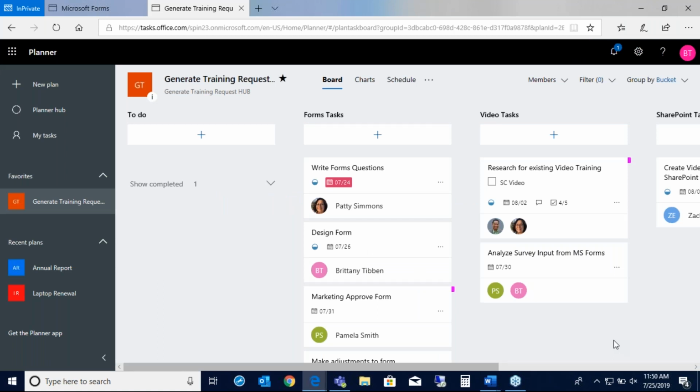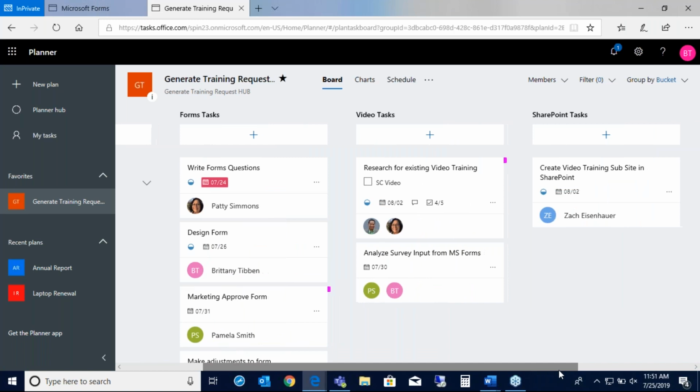I love being able to define my own buckets for a task on the fly, and I'm sure everyone here can see how easy it would be to set up a very quick project and do work. But then some of you might be thinking, well, we do the same project over and over again. Like I said, in the last couple of months they've added the feature to copy that plan, and I think that solves that problem as well.